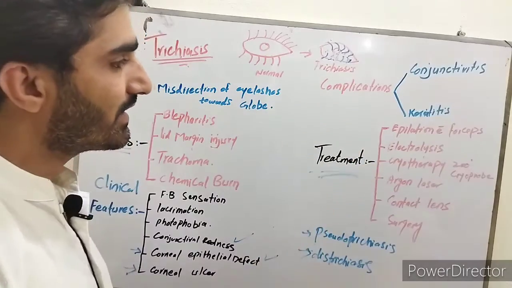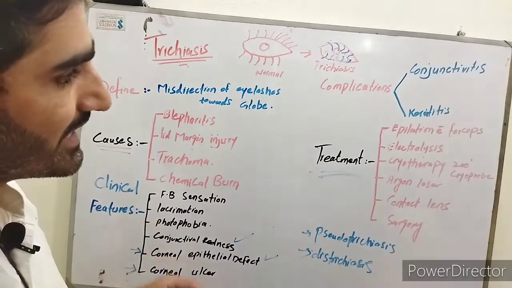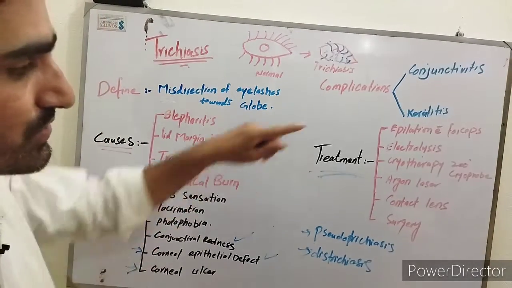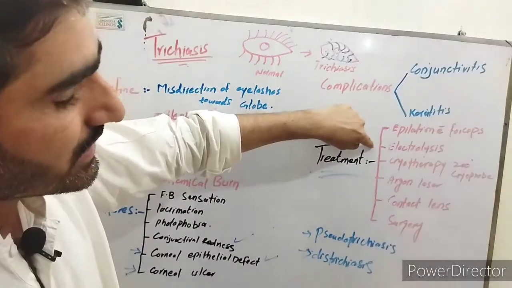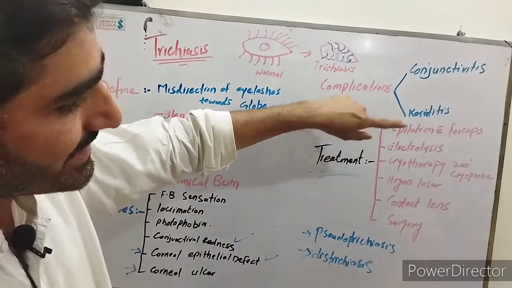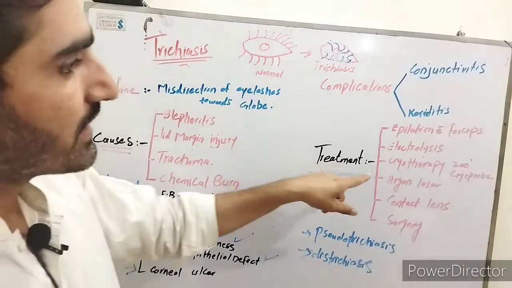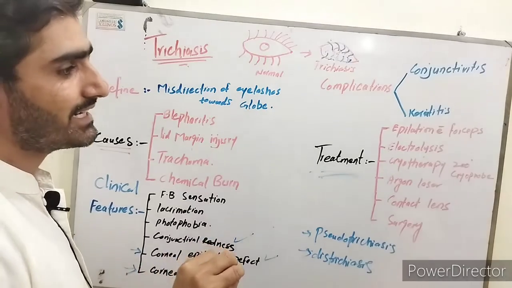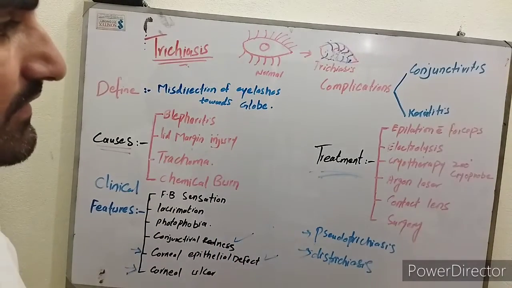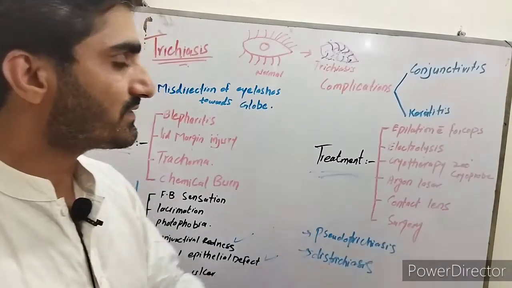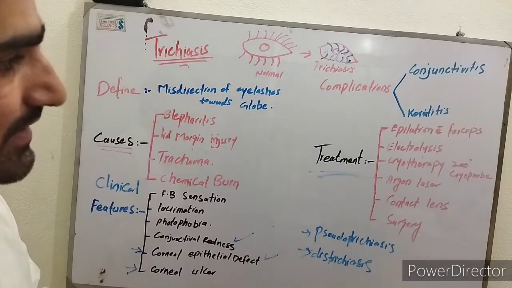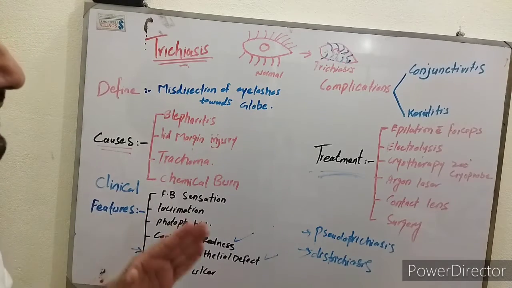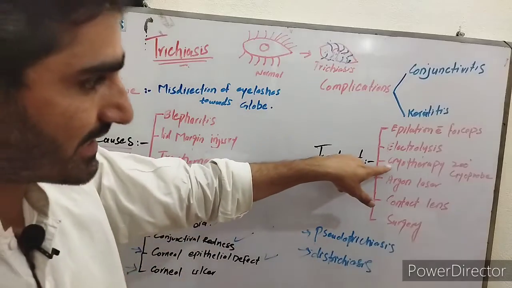Here we will take a small device and apply electricity at the follicles, at the roots of eyelashes. Then it will damage the roots of the eyelashes. Third is cryotherapy. Here we will apply -200 degrees centigrade to the roots of eyelashes with the help of a cryoprobe. This probe will freeze the roots of eyelashes. In this way, with the help of cryotherapy, we can damage many eyelashes at a time.